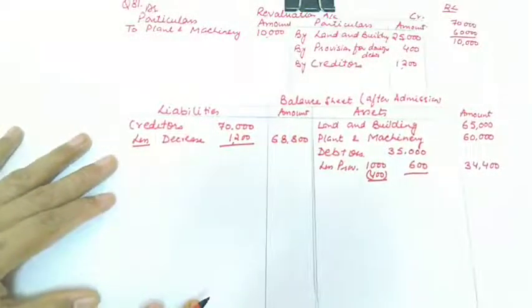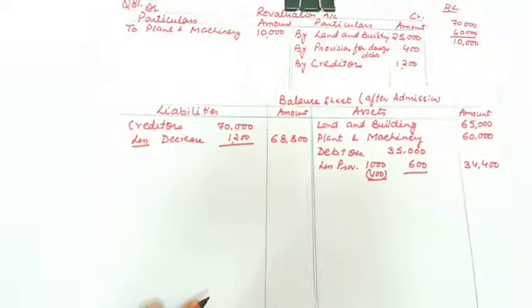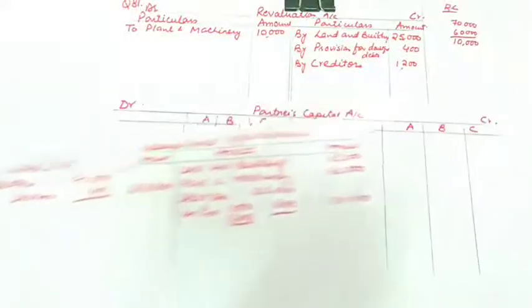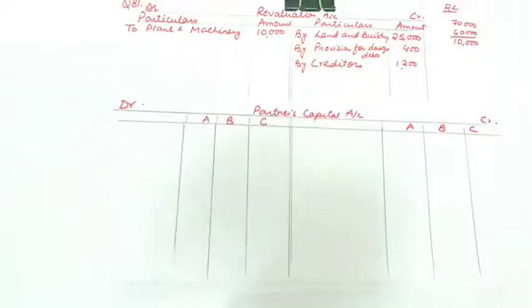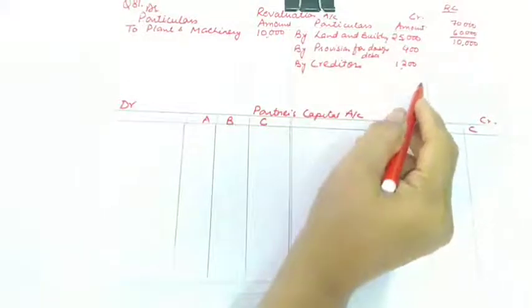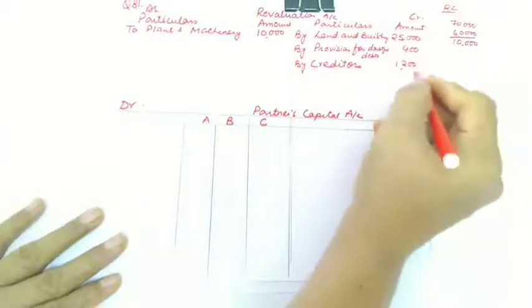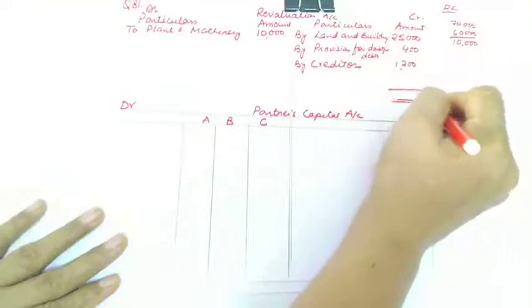So these were the adjustments which were to be done in the balance sheet, and the capital of the new partners is to be adjusted on C's contribution, and C has brought 60,000 as capital. So we'll be recording all these here. But first of all, let us calculate the result of the revaluation account. So let us add it up. The total of this side will be